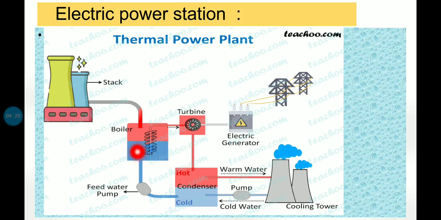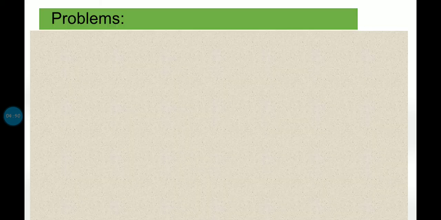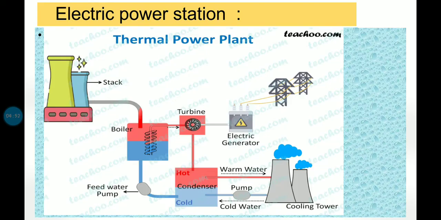Through the condenser it is recirculated to the boiler. Over here again the cold water is boiled, and because of the boiled water steam is generated, and it is transported to the turbine. The turbine creates electrical energy, and that steam is transported to the condenser. So this is the working of the thermal power plant. This step will be repeated again and again, right? So this is how the thermal power plant works.